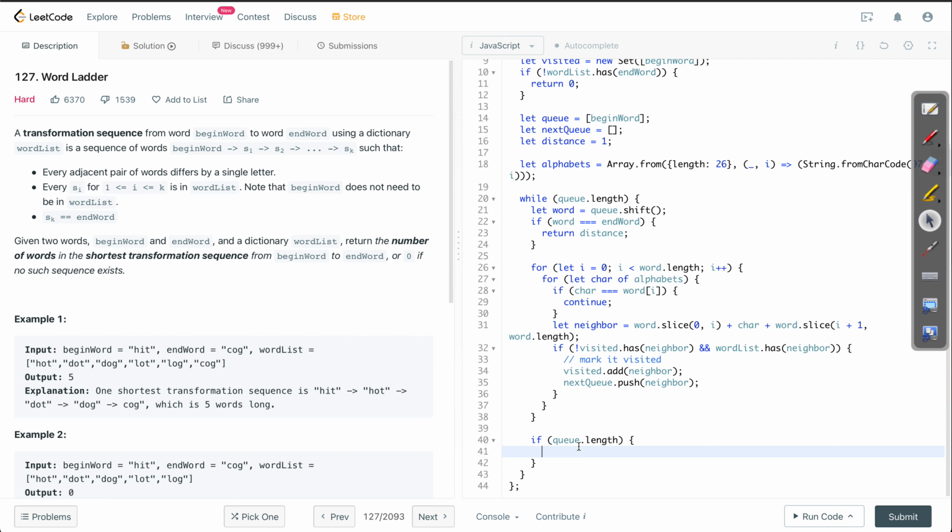So once the level is done, queue is going to be empty. That is where we reassign queue with next queue. So everything that we were adding here was going into next queue, right? So it is the next level, or all the children are going to be inside next queue.